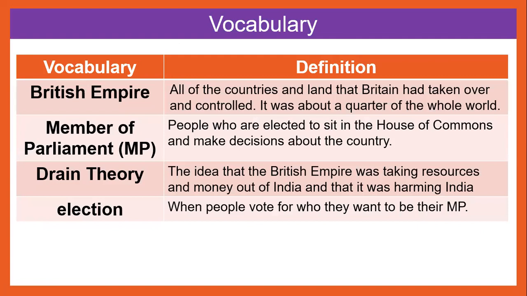Here's some of the vocabulary that we are going to be introduced to in this lesson. British Empire. All of the countries and lands that Britain had taken over and controlled. It was about a quarter of the whole world. Member of Parliament, or MP. People who were elected to sit in the House of Commons and make decisions about the country. Drain theory. The idea that the British Empire was taking resources and money out of India and that it was harming India. Election. When people vote for who they want to be their MP.